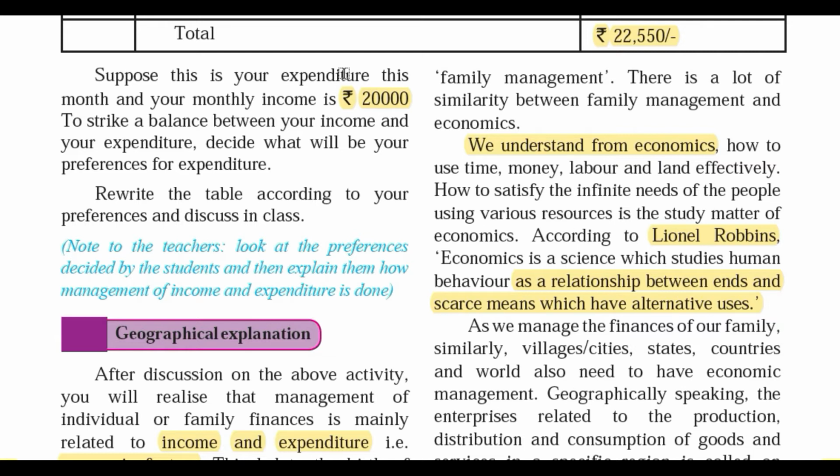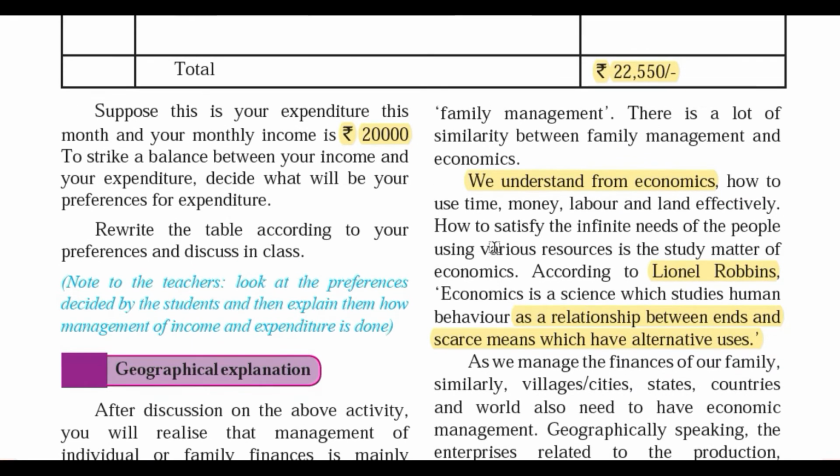Suppose our income is 20,000 per month and our needs are rupees 30,000, then there is a deficit of almost 50% of our income. So we have to manage that, we have to maintain the relationship between the ends and scarce means. To achieve that particular end, means our ichha akanksha, whatever items we want to purchase, that is the ends. And what is a scarce means, the resources we have.